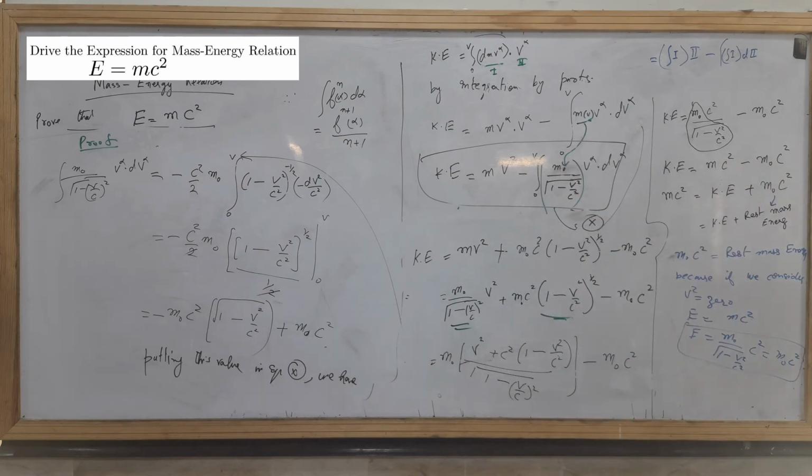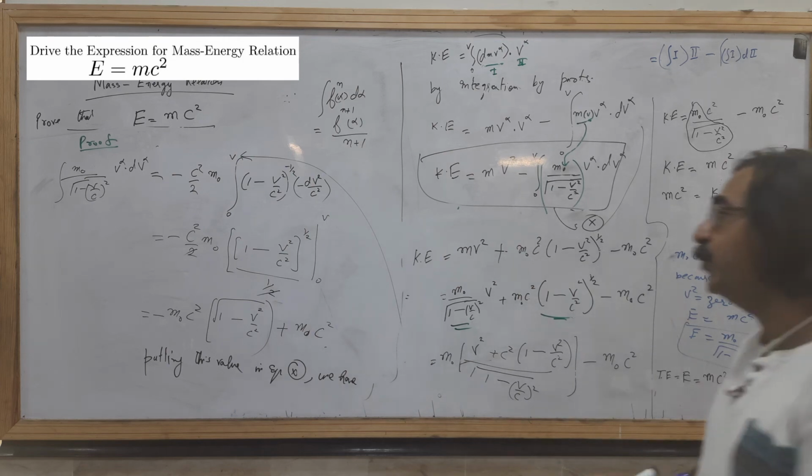So mc square is the total energy. Total energy E is equal to mc square, and that is equal to kinetic energy plus rest mass energy.